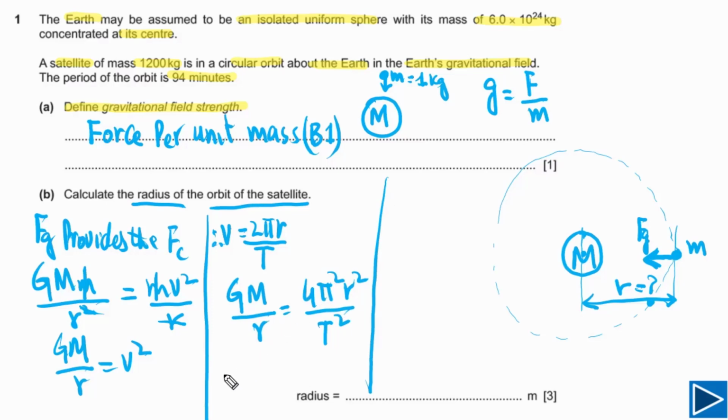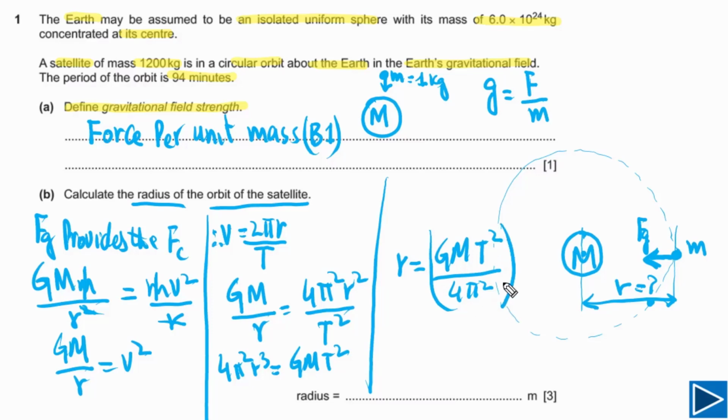So if we cross multiply, we can write down 4π²r³ equals GMT². We need r, so we can rewrite: r equals the cube root of GMT² divided by 4π², where T is the time period. We need r, so we need the power of 1/3 on this side. Now simply plug in values, and we can find the value of r.